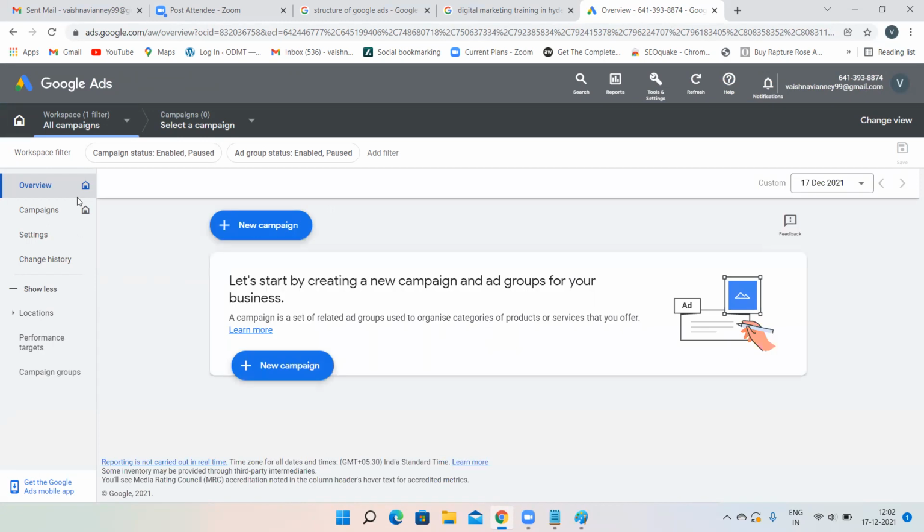This is the interface of the Google Ads account. You are not in expert mode. You are in normal mode only. This is how your Google Ads account is going to appear. Now, what all did we do till now?